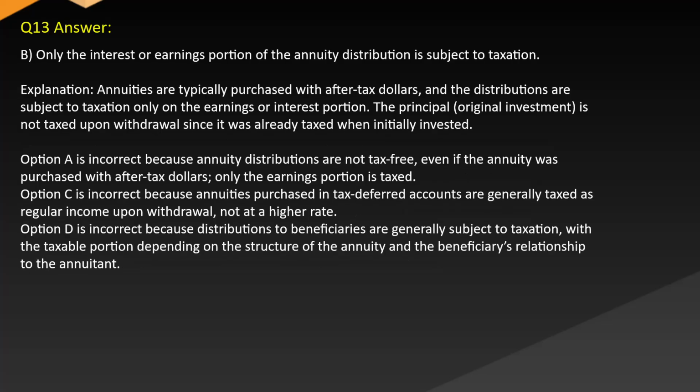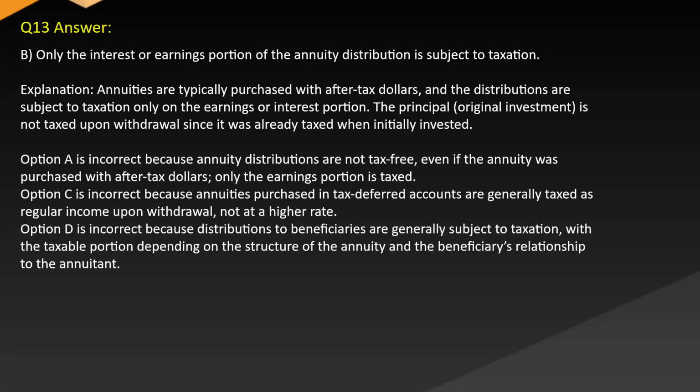Answer: B. Only the interest or earnings portion of the annuity distribution is subject to taxation. Explanation: annuities are typically purchased with after-tax dollars, and the distributions are subject to taxation only on the earnings or interest portion. The principal, the original investment, is not taxed upon withdrawal since it was already taxed when initially invested. Option A is incorrect because annuity distributions are not tax-free. Even if the annuity was purchased with after-tax dollars, only the earnings portion is taxed.